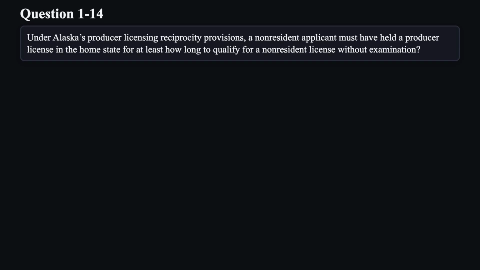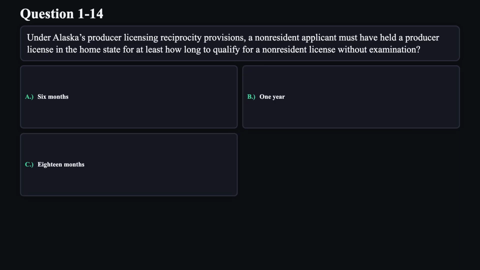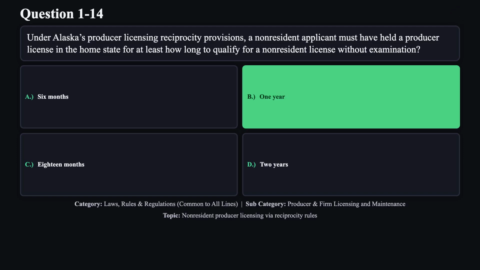Question 14. Under Alaska's producer licensing reciprocity provisions, a non-resident applicant must have held a producer license in the home state for at least how long to qualify for a non-resident license without examination? A. 6 months. B. 1 year. C. 18 months. D. 2 years. The correct answer is B.